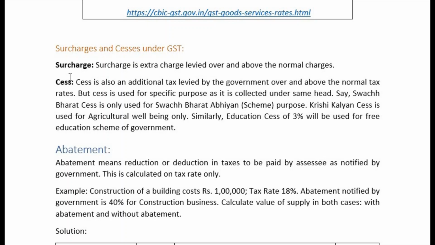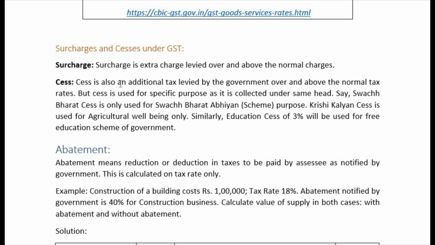How do you understand this surcharge? Because many students come to me and ask me, sir, what is the surcharge? We are not able to understand. See, surcharge is an extra charge. Sur means extra. Like you have your name and surname. Surname is your extra name. Similarly, surcharge is an extra charge. This is how you will have to remember.